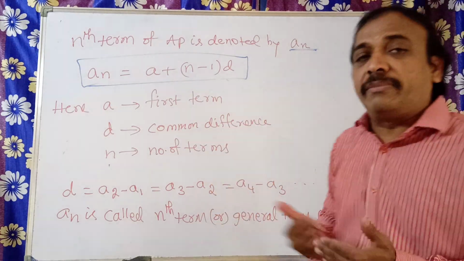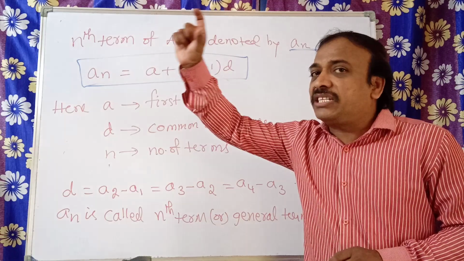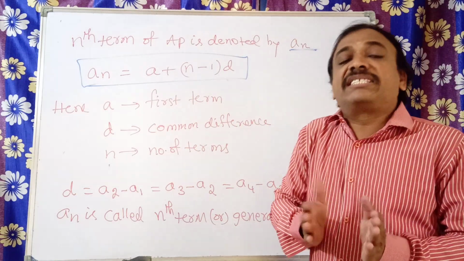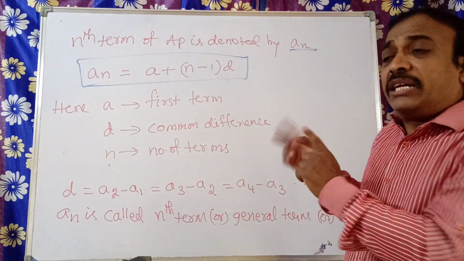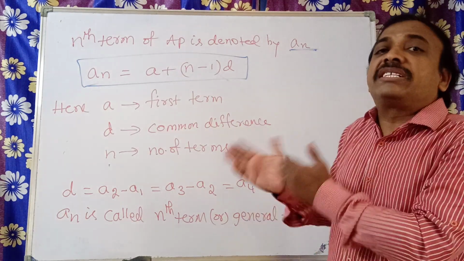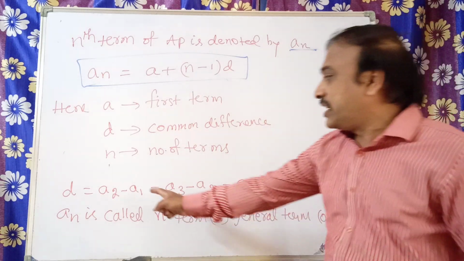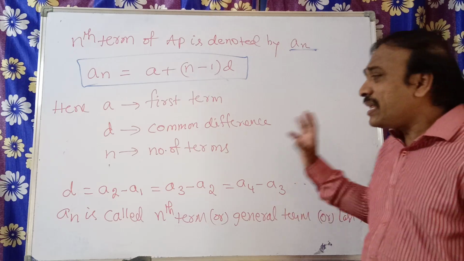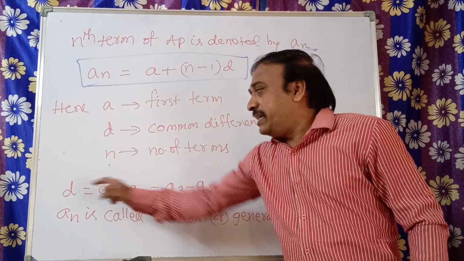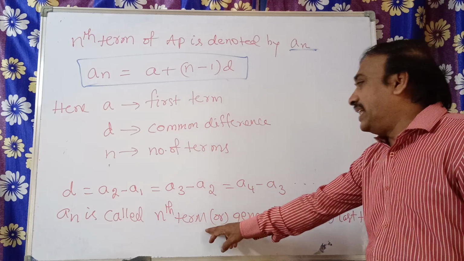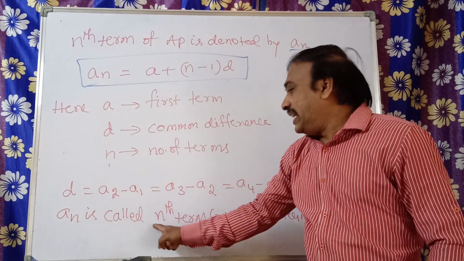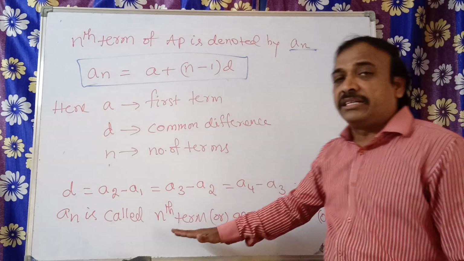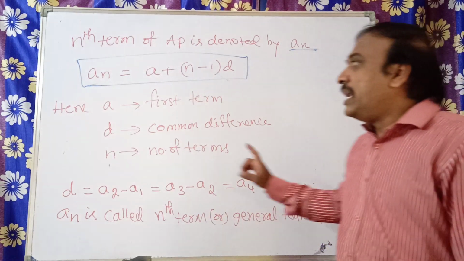So how do you define an arithmetic progression? We are adding a constant value, a fixed value, a definite value. In other words, if the common difference is the same for any two successive terms, when you subtract second term minus first term, third term minus second term, fourth term minus third term, then the common difference must be the same. So an is called the nth term, or the general term, or the last term.